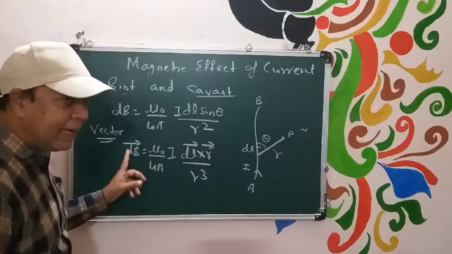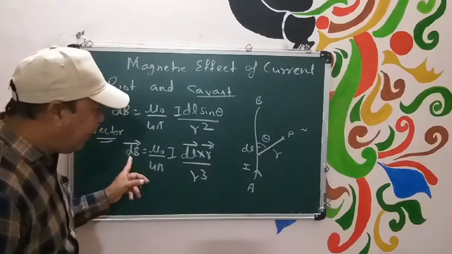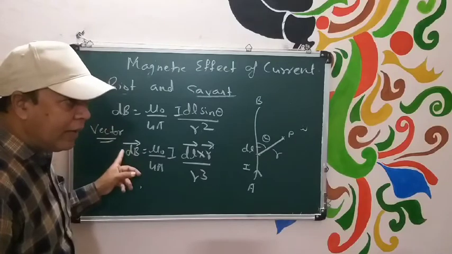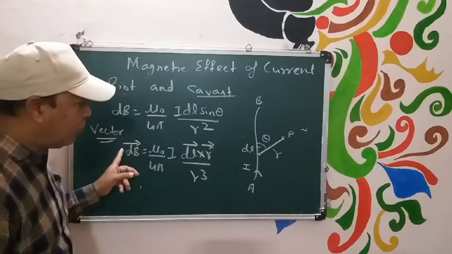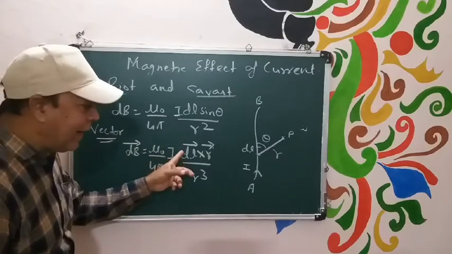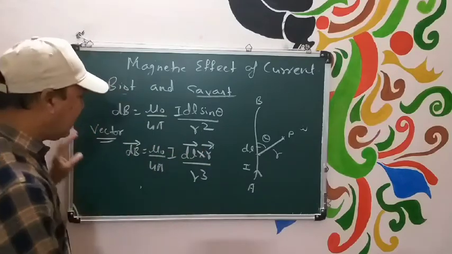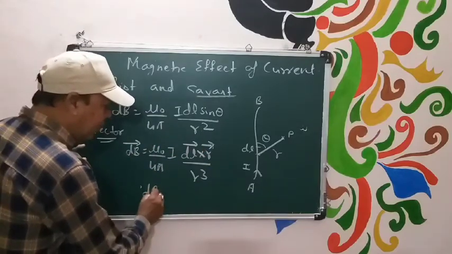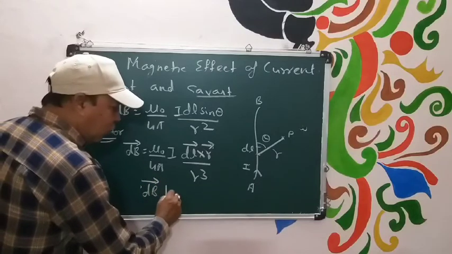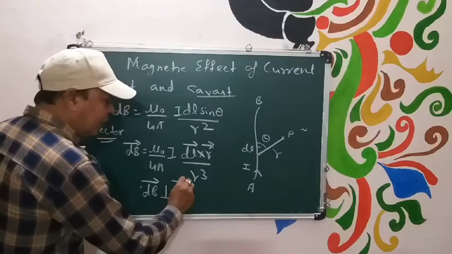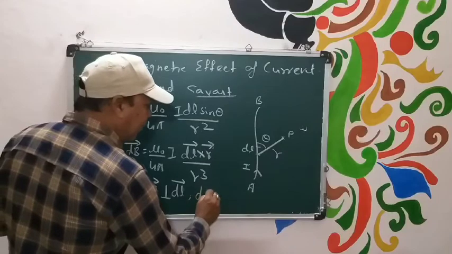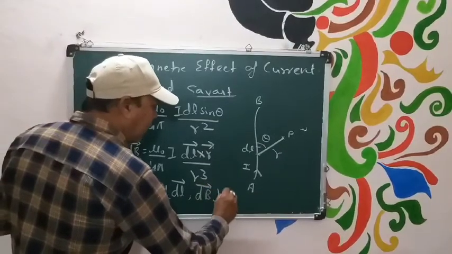Now obviously the direction of dV will be another vector which should be given by the vector product of dl and r. So obviously dV should be perpendicular to dl, and dV should be perpendicular to r.